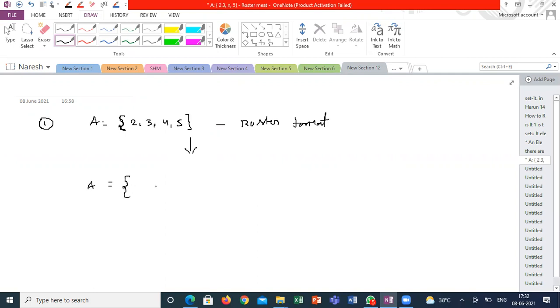A is a set, x is an element, x such that x belongs to natural numbers, comma, but these are not all the natural numbers. It will start from 2 and end with 5. x is lying between 2 and 5. Understood, guys? See, this is called your rule or set builder method. Set builder form.